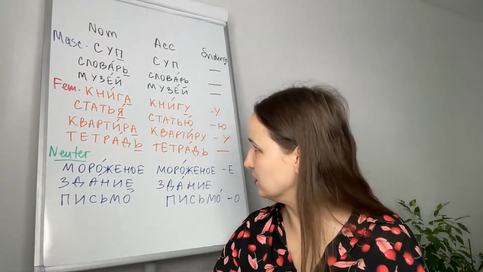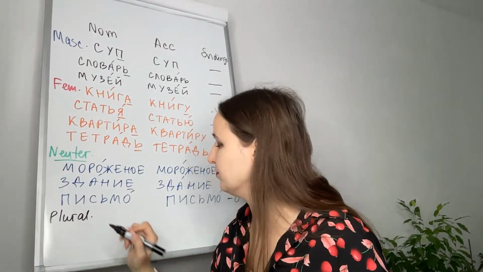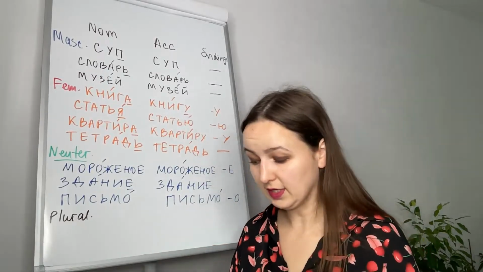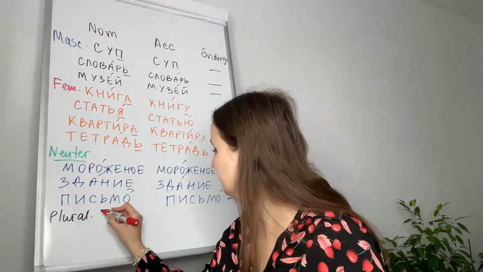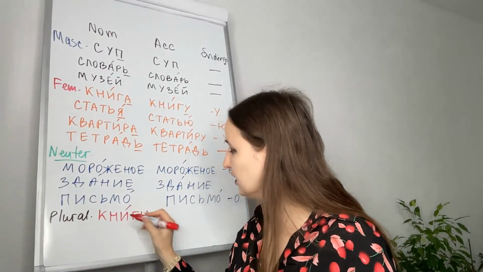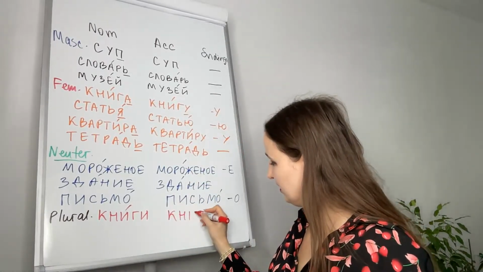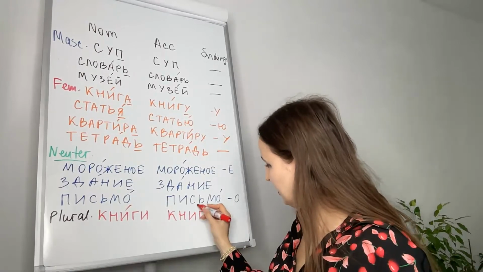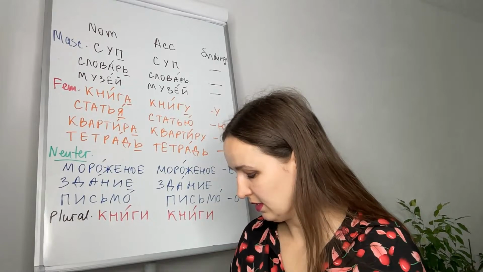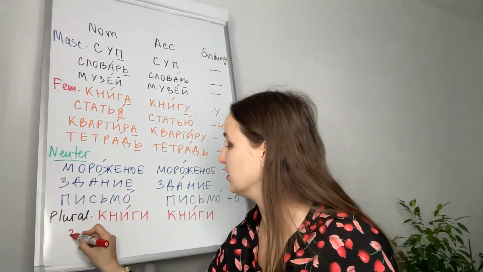Now let's look at plural. The first word would be книги. In accusative it will be книги as well. What else? Здания, buildings, in plural, здания.